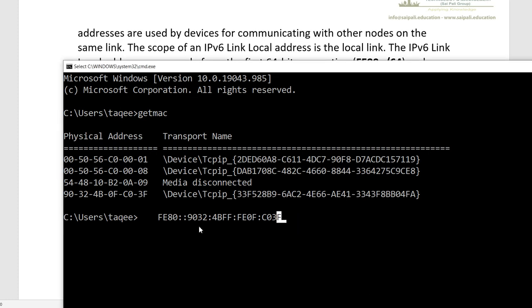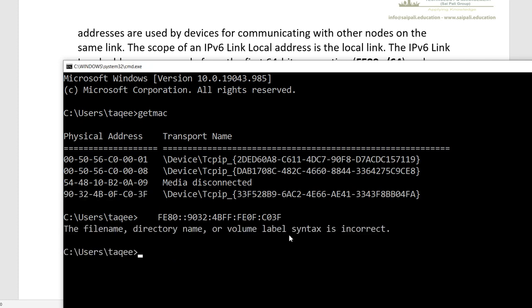Now suppose this is my MAC address. If I convert this into 48 bits, it will go like this. The first 4 bits will be like this, 9.